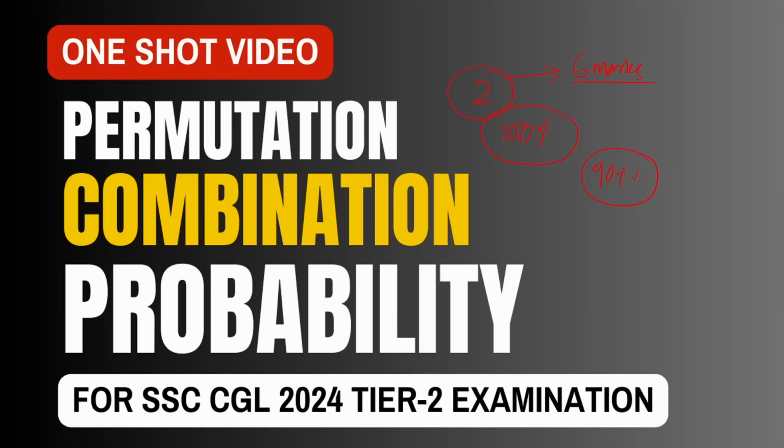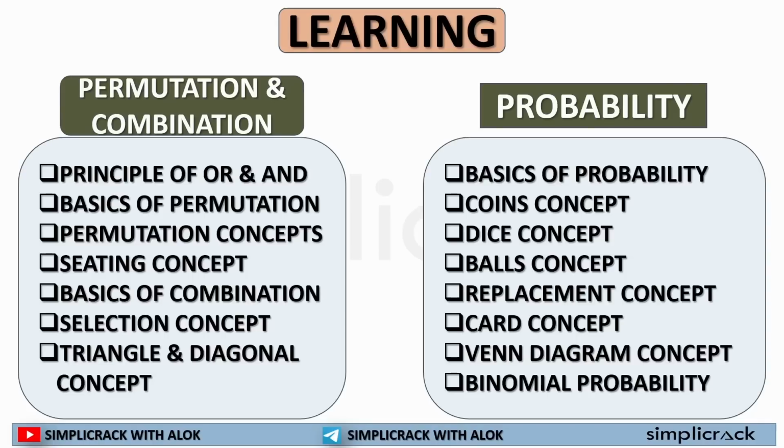Let's see what you will be learning. In permutation and combination we'll be discussing all the basic concepts, then all the permutation concepts, seating concepts, selection concepts, and triangle and diagonal concepts, plus one more concept, the handshake concept. And in probability we'll be learning basics of probability, coins, dice concepts, balls, replacement, card, Venn diagram, and binomial